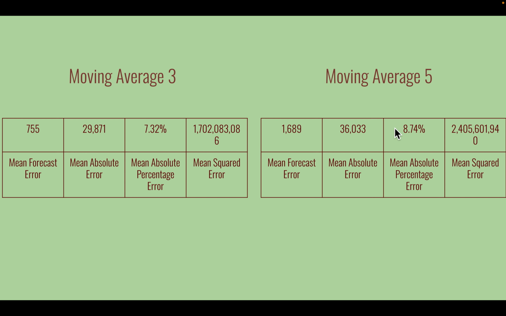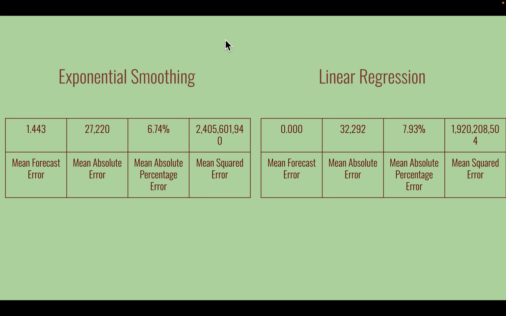So as you can see for moving average 5, we are a little more off than moving average 3, which means that if we were to choose one of these for an equation, we'd probably choose the moving average 3 method to make our forecast.